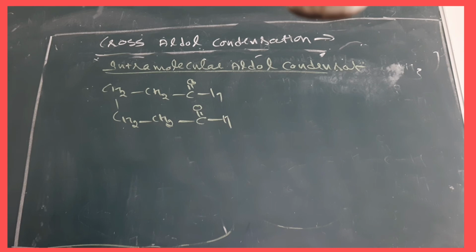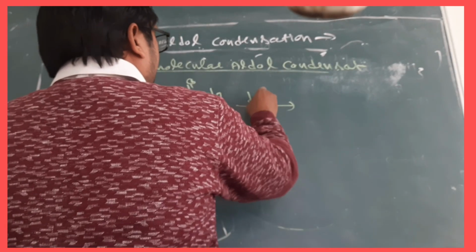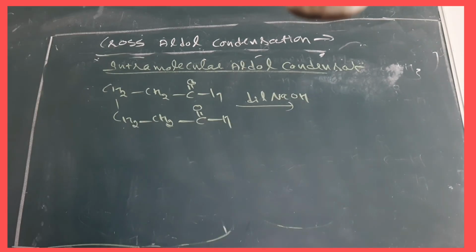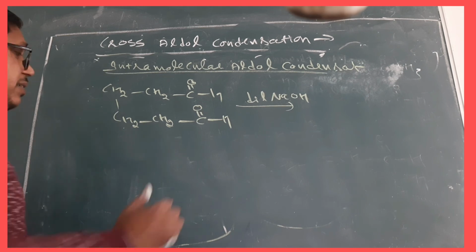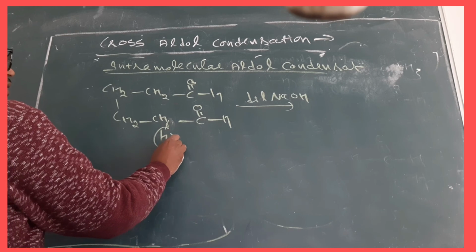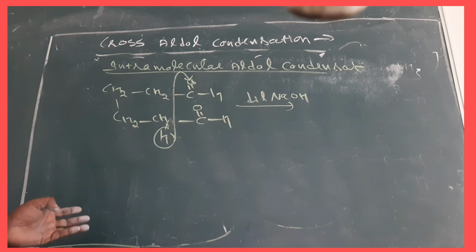This is hexane 1,6 dial. Now we are giving its reaction with dilute NaOH. Any of the hydrogen we can take from there. This hydrogen is going to go over there.